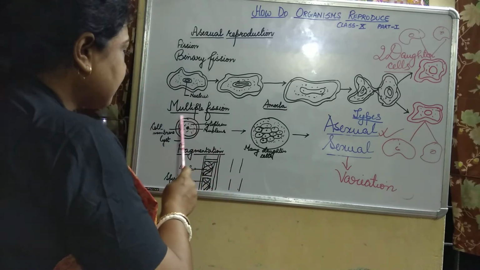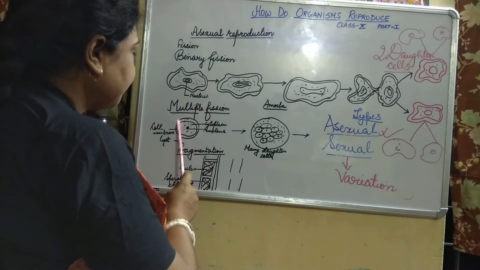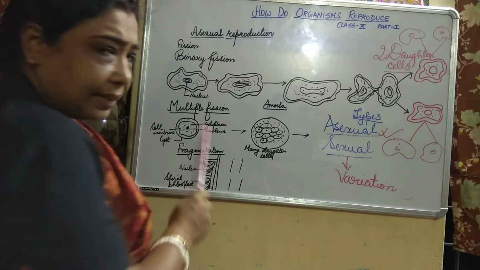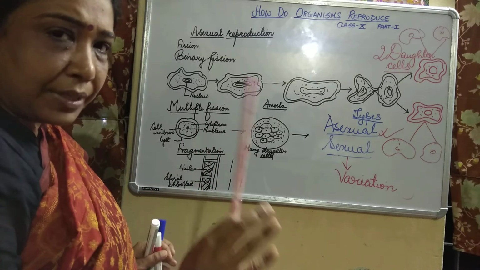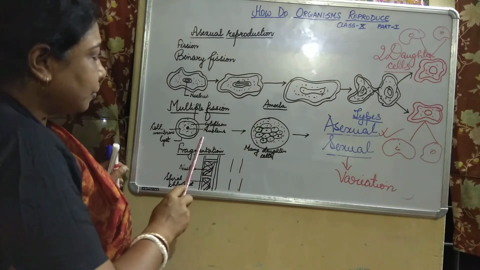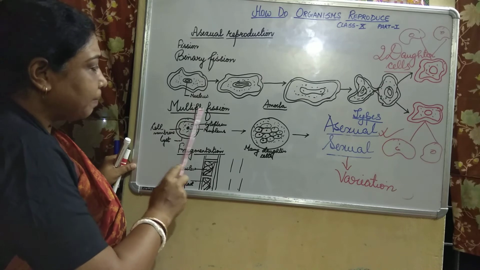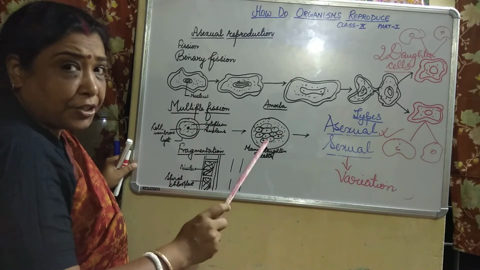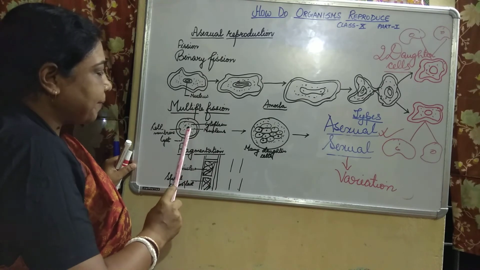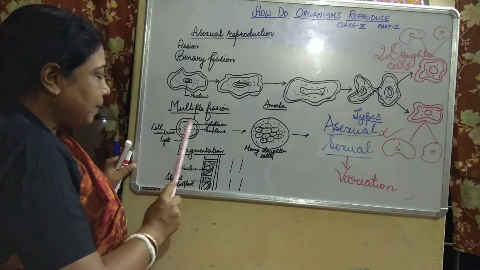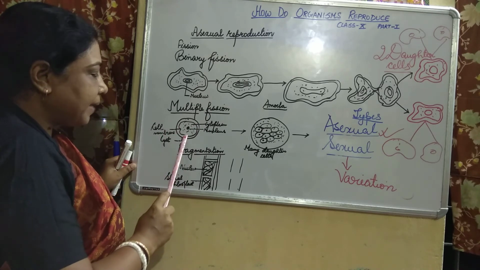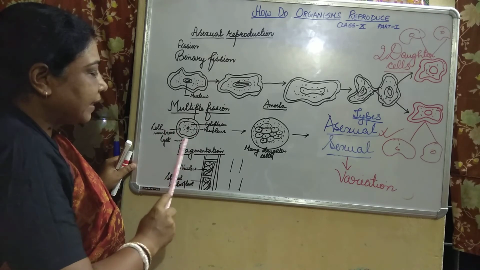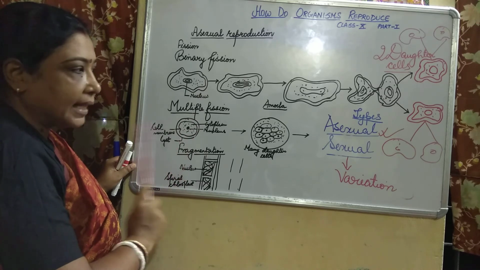See, this is the cell, the plasmodium cell. Suppose this is how multiple fission takes place in plasmodium. This is the nucleus, cytoplasm, this is the cell membrane, and you see a protective covering around that. This is known as cyst.